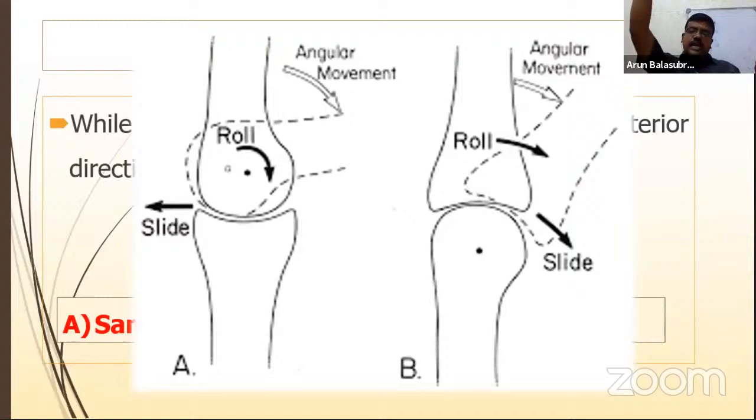So when I flex my shoulder, the rolling occurs in the anterior direction and bone movement occurs in the anterior direction, whereas sliding occurs in the posterior direction. And the same when I do abduction, the bone movement and the rolling occur superiorly, whereas the sliding occurs inferiorly. Here, when the convex surface is moving and the concave surface is stable, rolling, sliding and bone movement occur in the same direction. When you flex the digits, the bone movement, rolling and sliding occur in the same direction. Right?